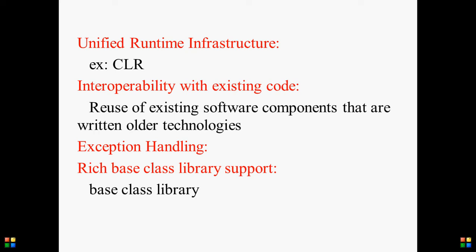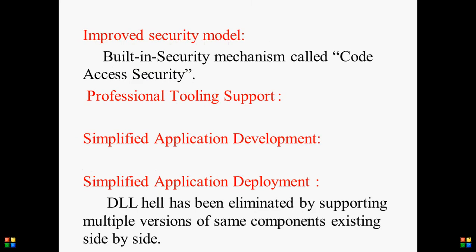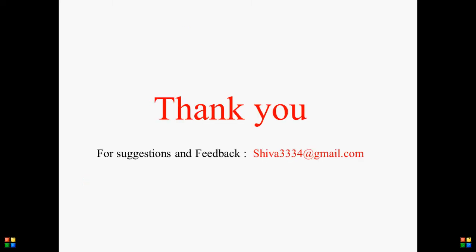That means you can use C Sharp code in VB and VB code in C Sharp, no problem. It provides good interoperability and a good exception handling mechanism, so we can easily handle exceptions, and rich base class library support. I already discussed the class library. Also an improved security model, professional tooling support and simplified application development. It's very easy: if you want to create a button, no need to write the button ID and all its properties, just drag the button into the IDE. What the IDE is, we will see later.